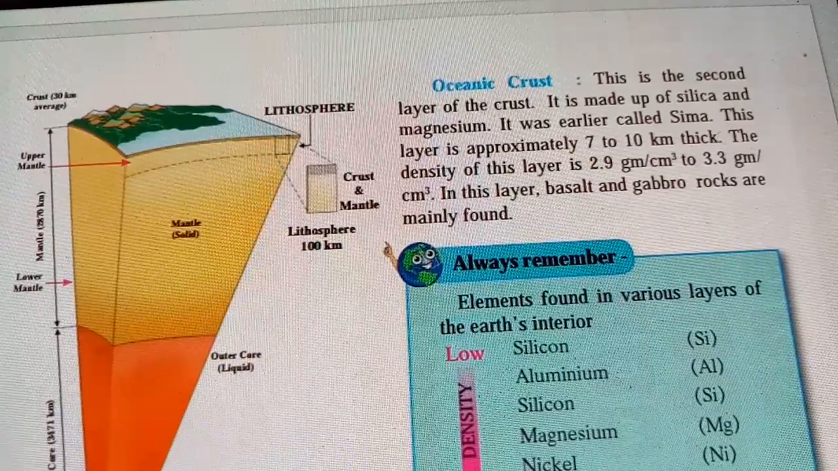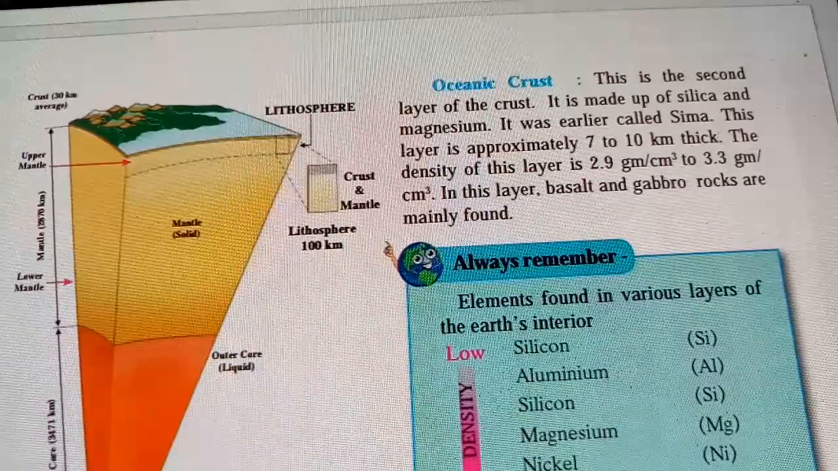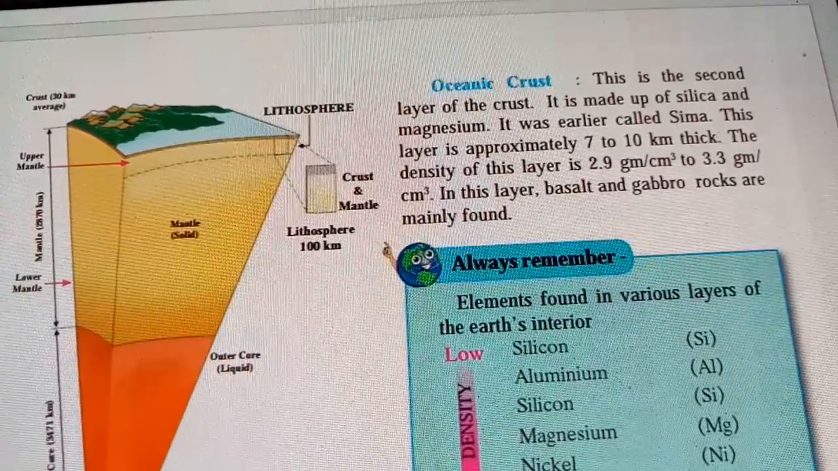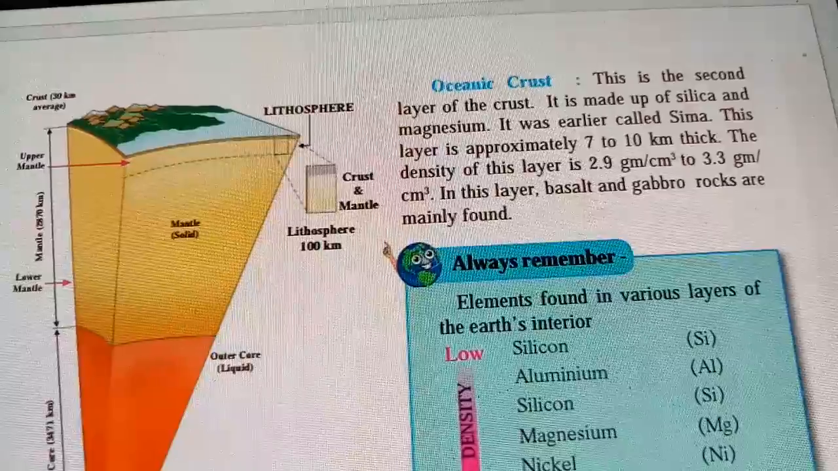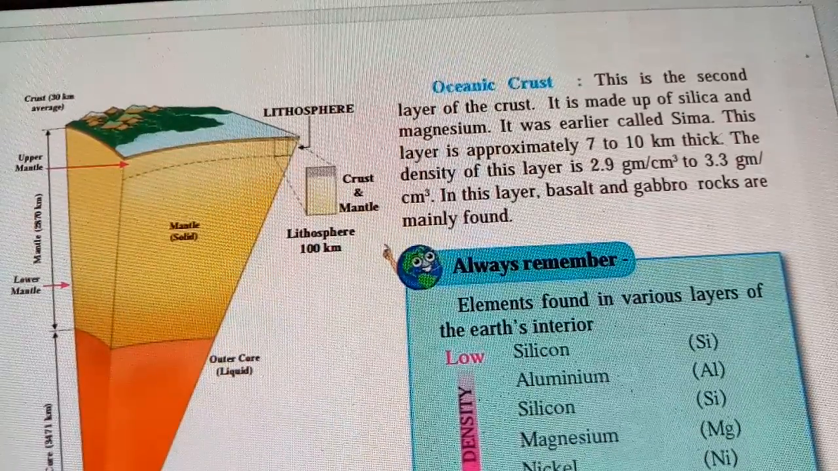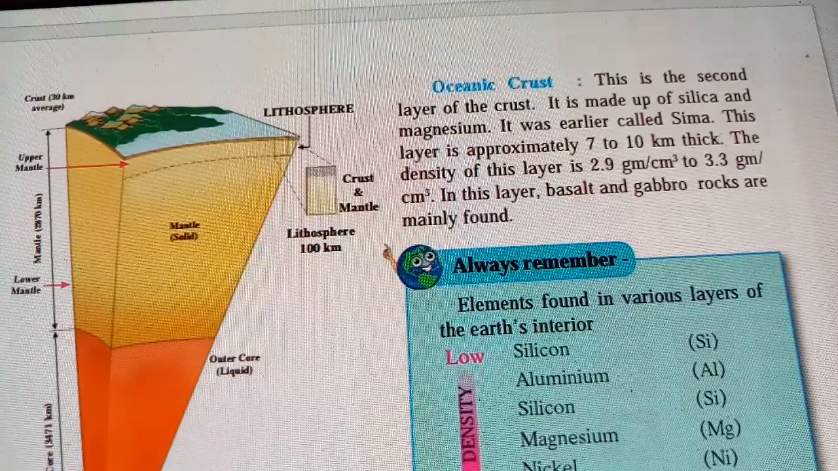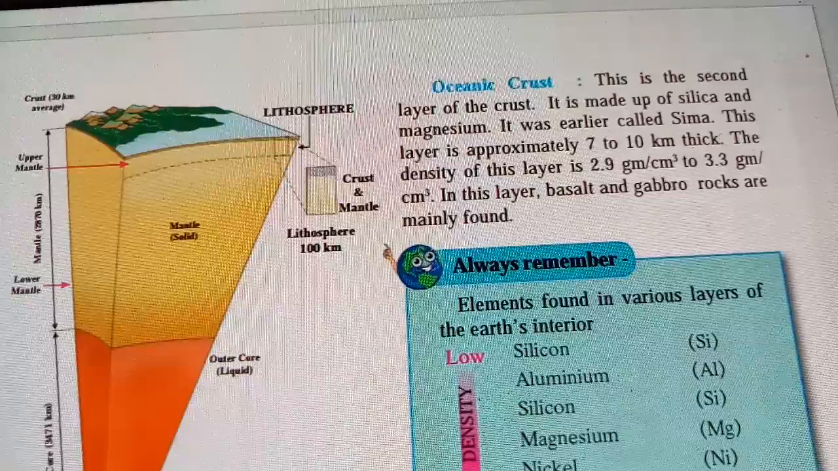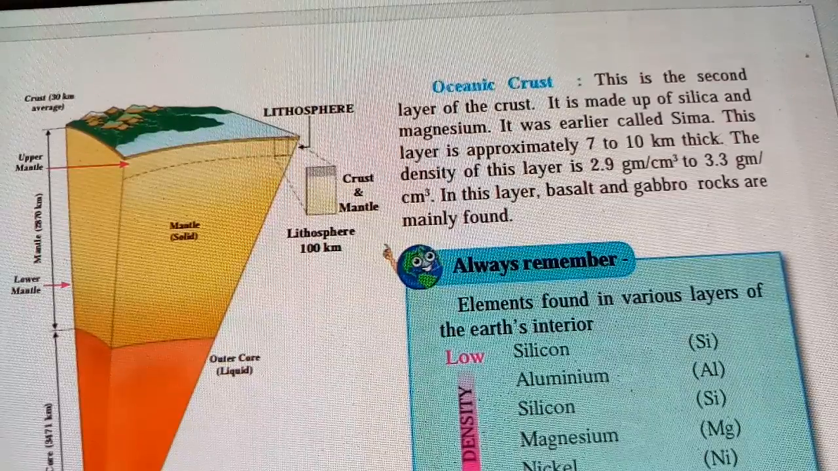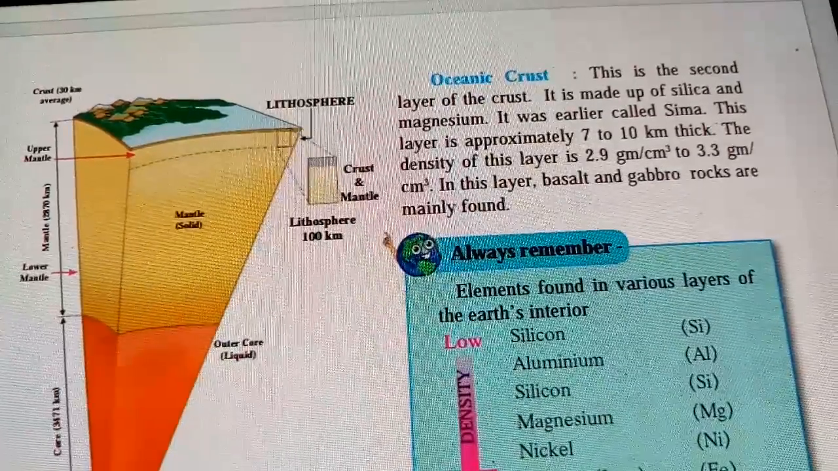In this layer, basalt and gabbro rocks are mainly found. So in this layer of oceanic crust, what you will find? You will find gabbro rocks and basalt rocks. When the lava is going, or when the oceanic crust is being layered, basalt and gabbro rocks are mainly found in that oceanic crust area. So you are having different crusts in the interior of the earth.